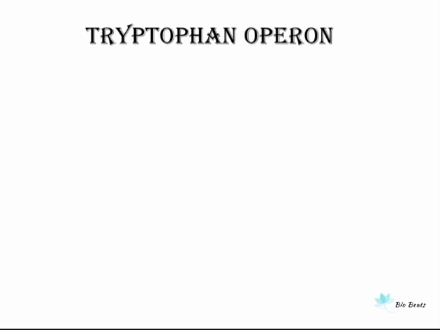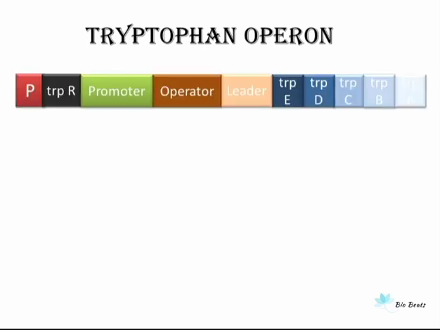But before going to tryptophan operon, let's recall some points about operon. Operon is nothing but the cluster of genes which are controlled by a single promoter. Operon consists of promoter, operator, regulator and some structural genes. Here in case of tryptophan operon, there are 5 structural genes and they are TRPE, TRPD, TRPC, TRPB and TRPA. All these 5 genes encode 5 different proteins which are required for production of tryptophan.